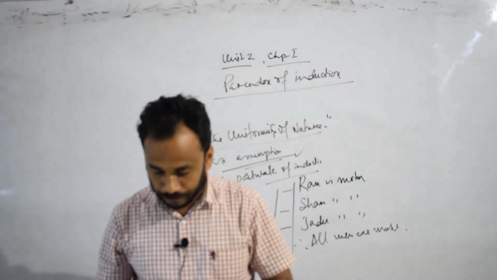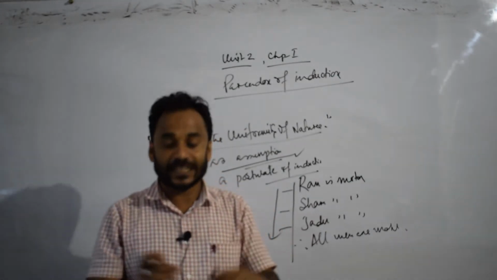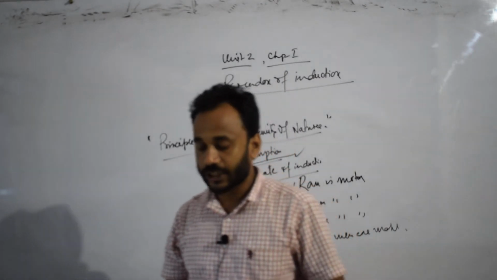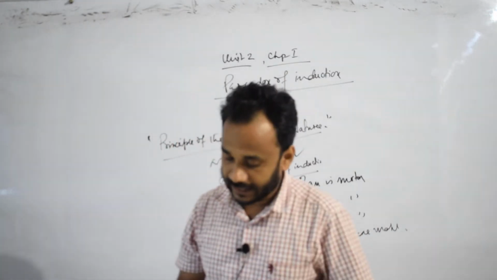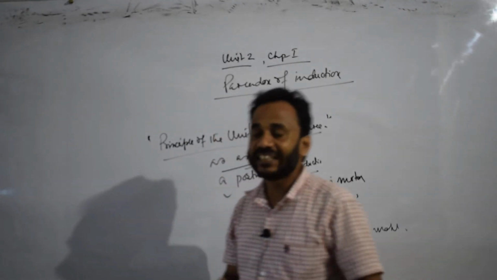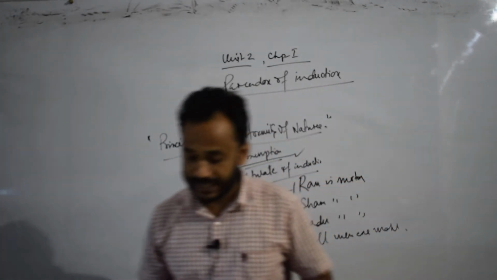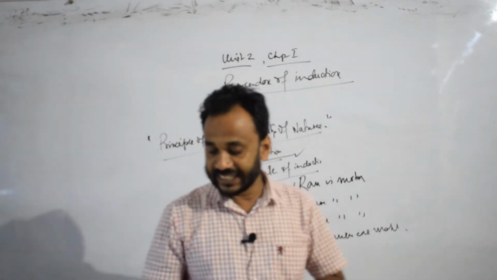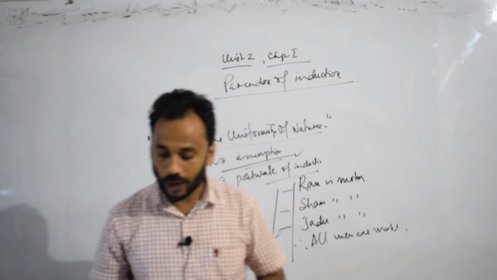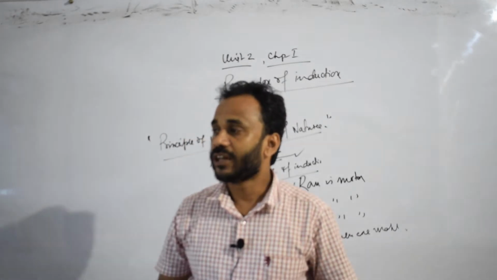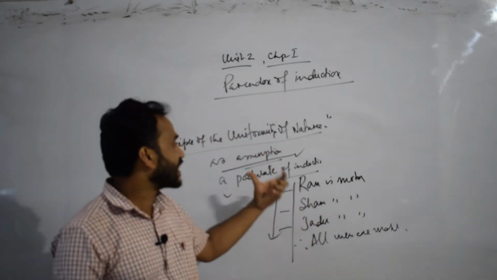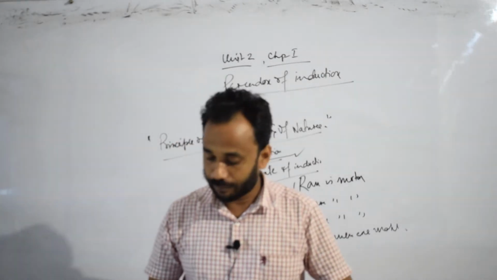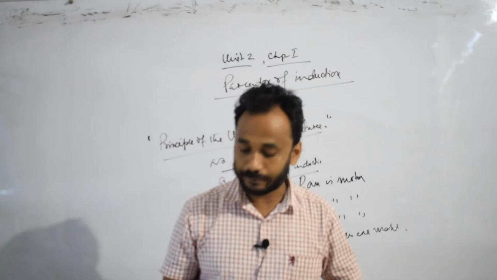So according to J.S. Mill, the principle of the uniformity of nature is the result of uncontradicted experience, and observing this type of uncontradicted experience, we can say that nature is uniform in every respect.